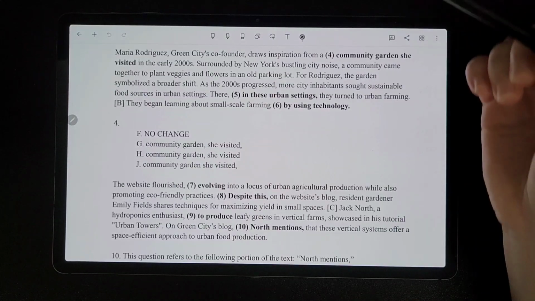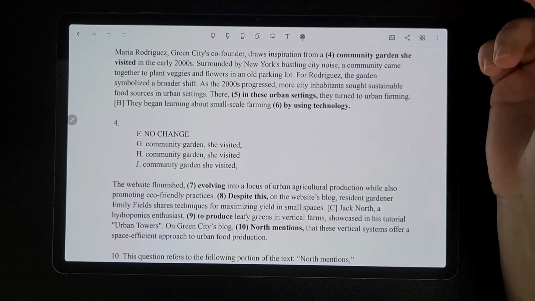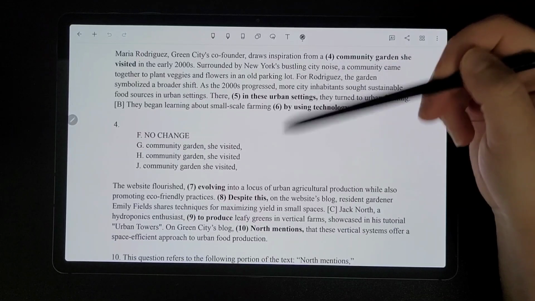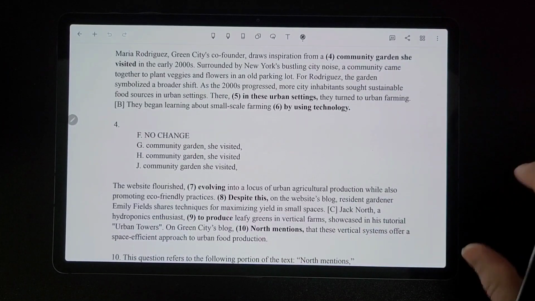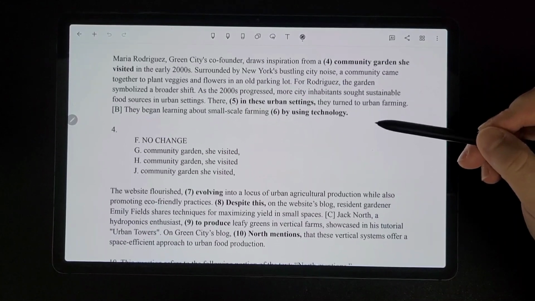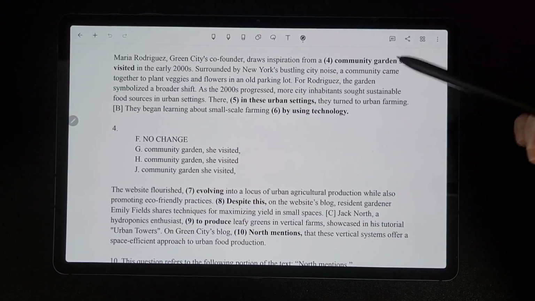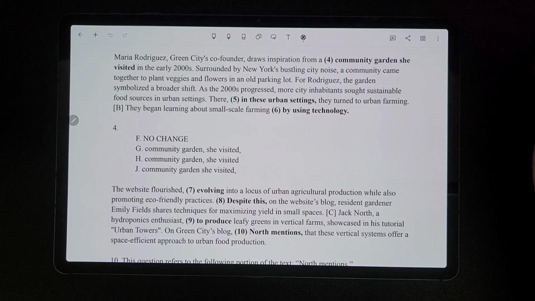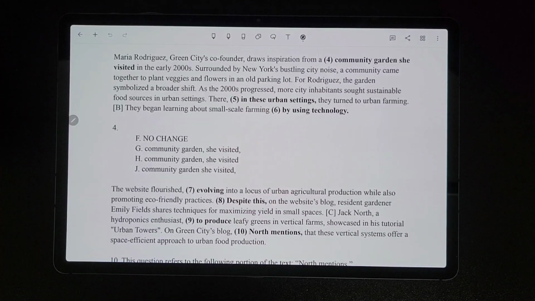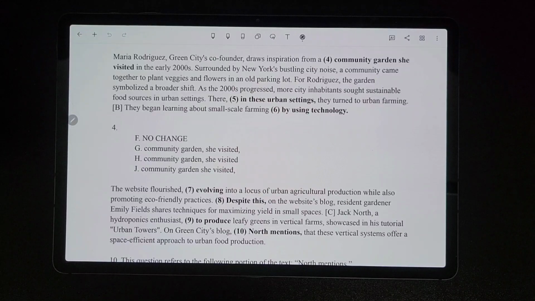So then for number 4, right over here, we're now on the final punctuation quiz. I had this taken from a separate test worksheet that I had, so that's why it says number 4, because this is not the first paragraph of that passage. But for number 4 here, it's saying Maria Rodriguez, Green City's co-founder, draws inspiration from a community garden she visited in the early 2000s.